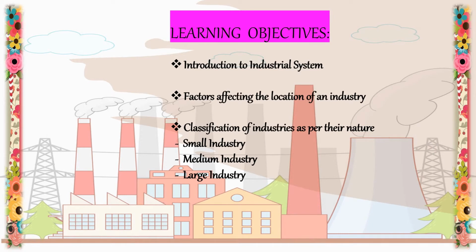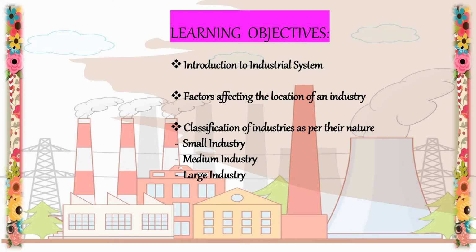So students, let us discuss our learning objectives for today. Our learning objectives for today's module will be Introduction to Industrial System. As we all know, industry is a group of productive enterprises or organizations that produce or supply goods, services or sources of income. In economics, industries are generally classified as primary, secondary, tertiary and quaternary sectors.